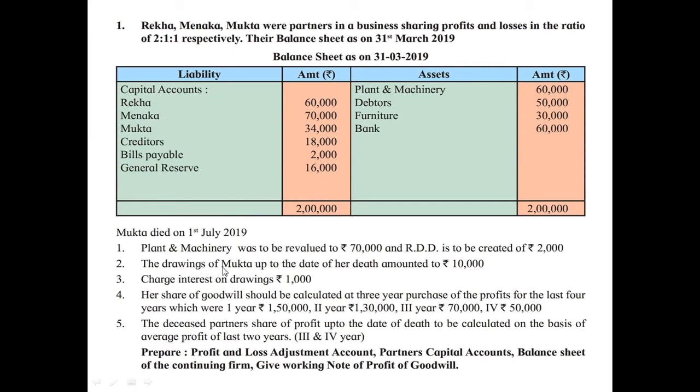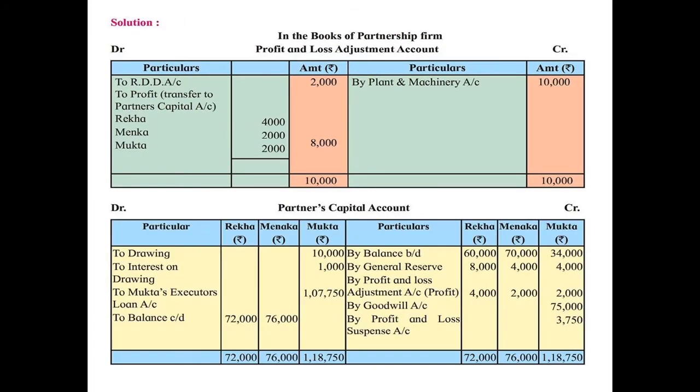The drawings of Mukta up to the date of her death amounted to rupees 10,000. It means this is the amount of goods or cash withdrawn by Mukta during this accounting year. As per the format, you know that interest on drawing or amount of drawing is recorded on the debit side of the partner's capital account. So here the entry will come to drawing rupees 10,000. In the amount column of Mukta, we have entered the amount rupees 10,000.